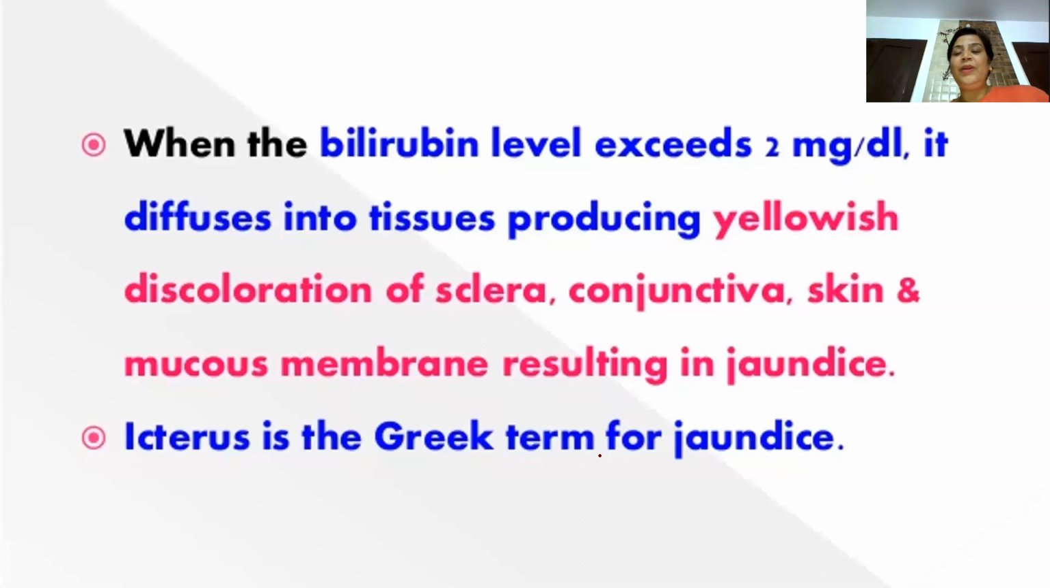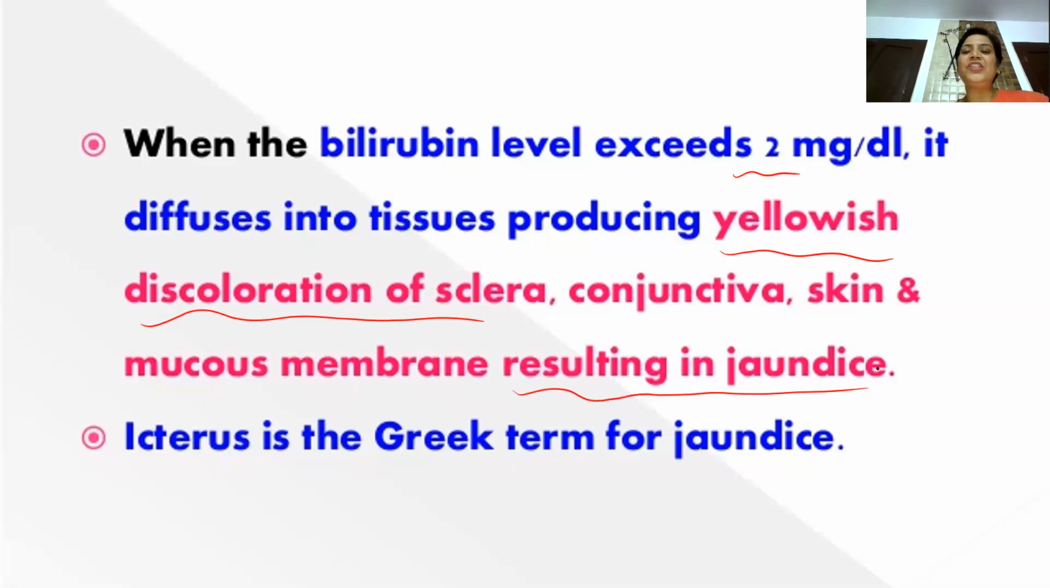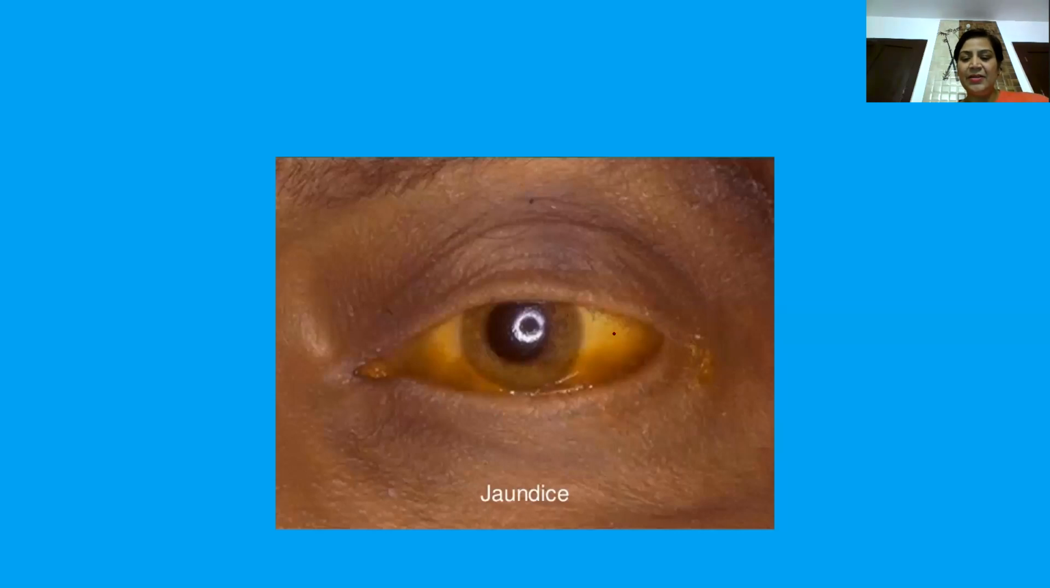Now, when the bilirubin level exceeds 2 milligram per dl, yellowish discoloration of the sclera is there, very, very important, which results into jaundice. And this measure is known as the Icteric index. When the concentration of bilirubin will exceed 2 milligram per dl, this is how you can see yellowish color of the sclera is there.